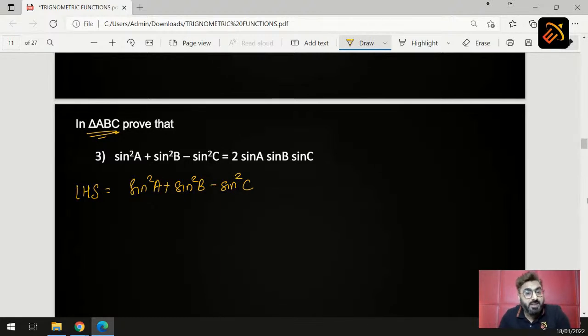If you see your right hand side, here the term is in single form. So how will we solve it? Now students, as I mentioned earlier, this type of trigonometry question is completely based on your trigo formulas. If your trigo formulas are strong, then only you will be able to solve the sums.